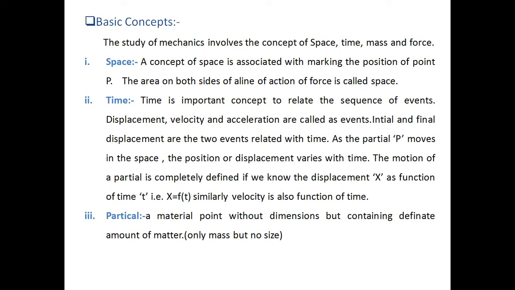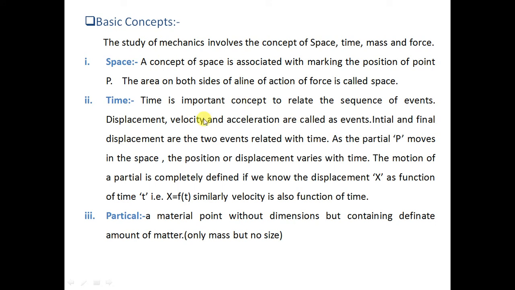It is marking the position of a point. The area on both sides of a line of action is called space. Let's say that this is one line, and the area on both sides of this line, above and below, is known as space.